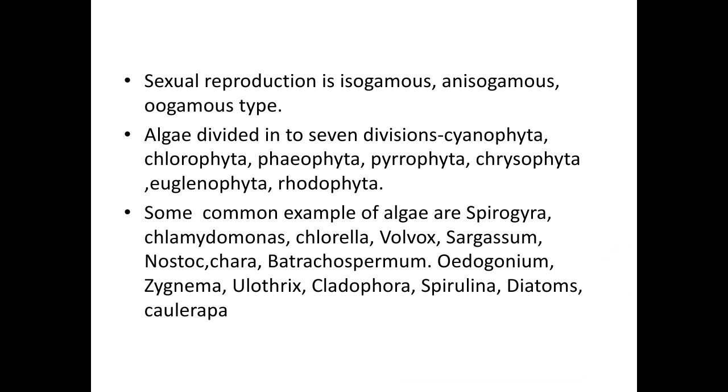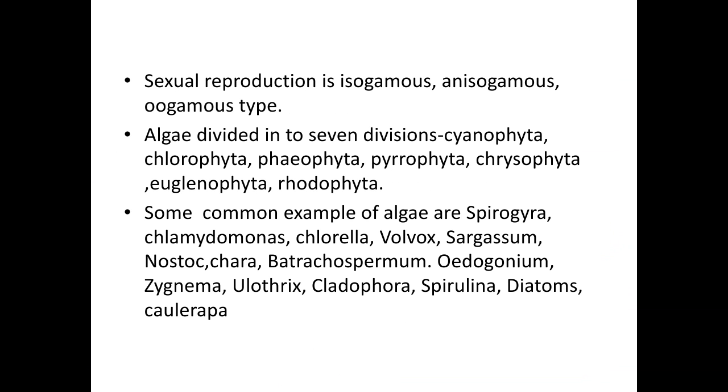While in the anisogamous type of sexual reproduction, one gamete is smaller in size and the other gamete is bigger in size. The smaller gamete is known as the male gamete, and the bigger gamete is known as the female gamete. Dissimilarity is present between them, and fusion takes place between these two different gametes.